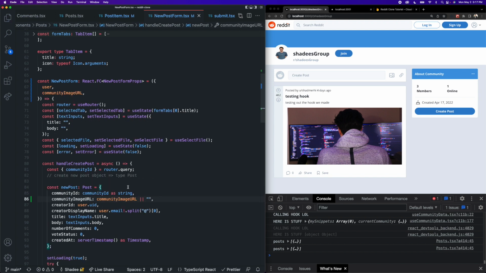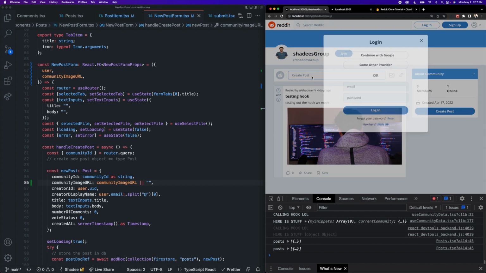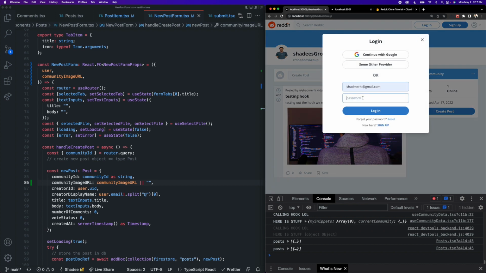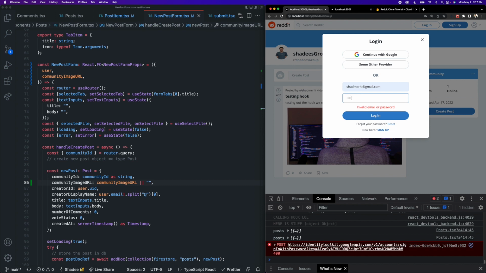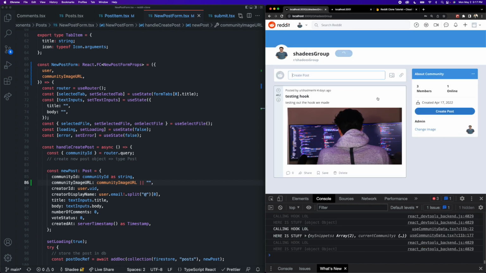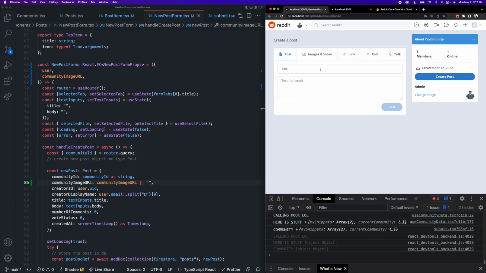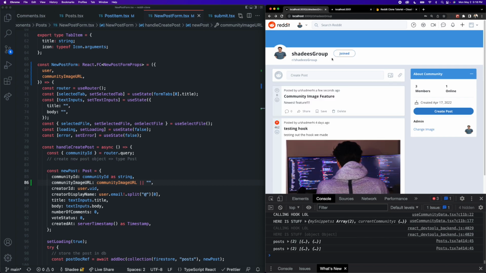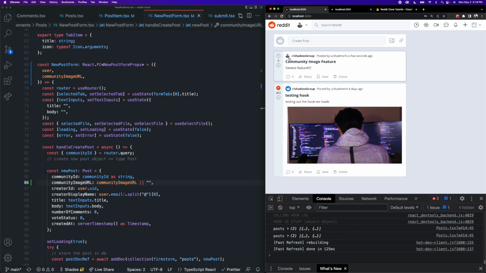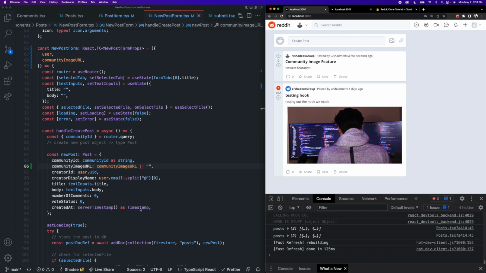So now if I were to save this, and inside of Shadi's group, create a new post. Oh, I have to log in. Let's log back in as Shad Merhi. Oh, I forgot my password. Okay, so if I go to create post and I call it community image feature, and I can say newest feature. Okay, and if I post this and go back to the home page, we should see the community image URL in this post because it was inserted. This post, however, does not contain it because this feature we did not have when we created this post.